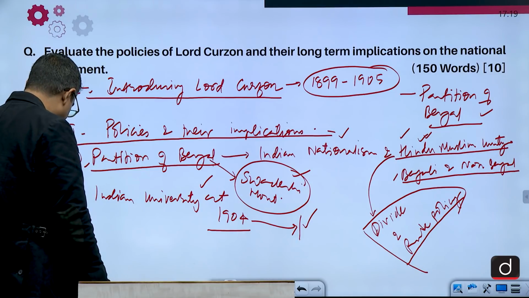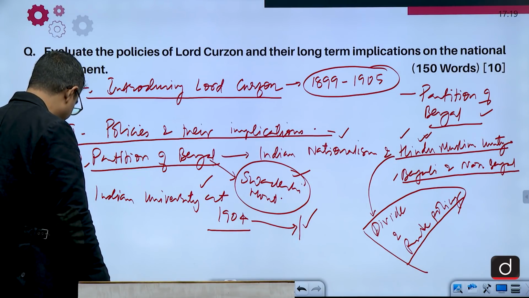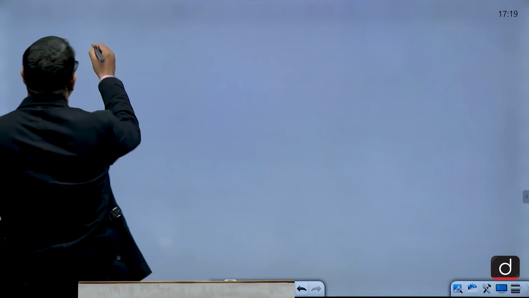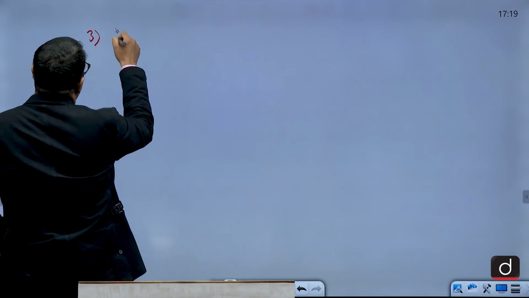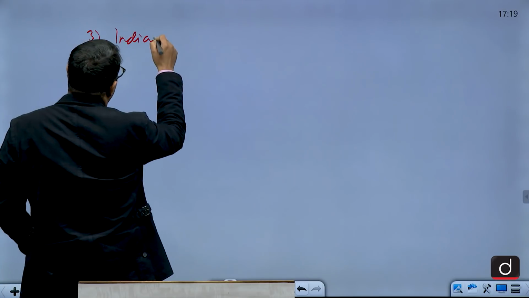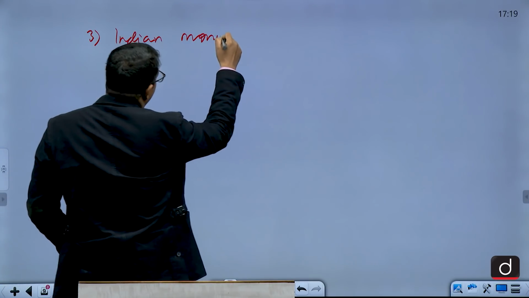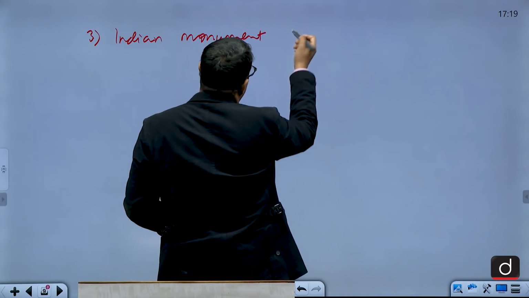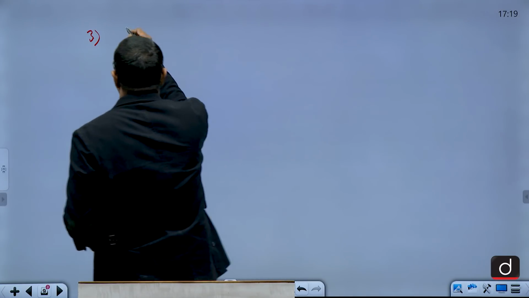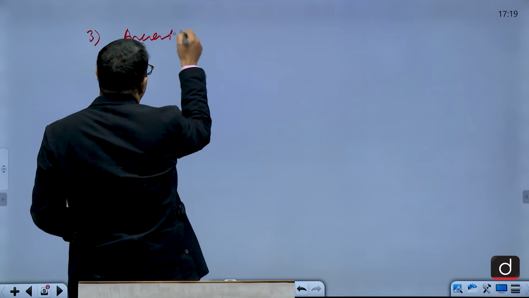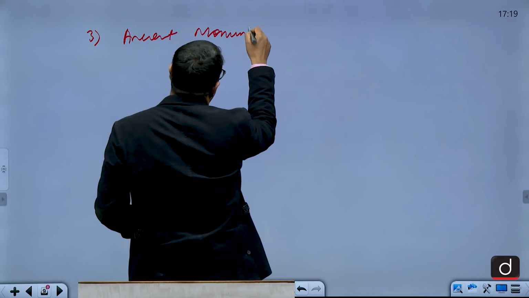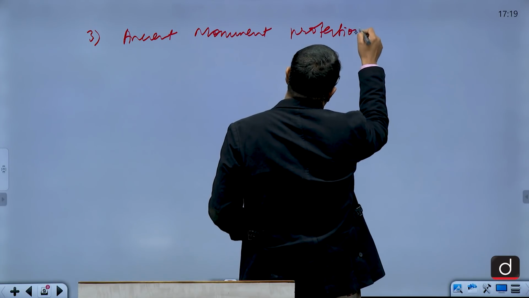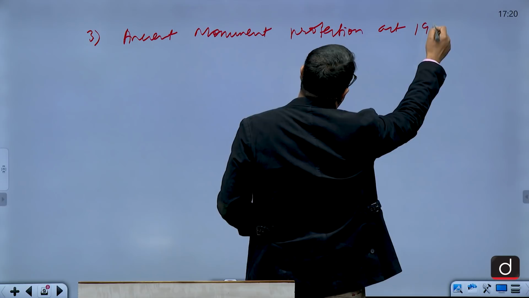The third thing that he did after the Indian University Act, the Ancient Monument Protection Act, 1904.